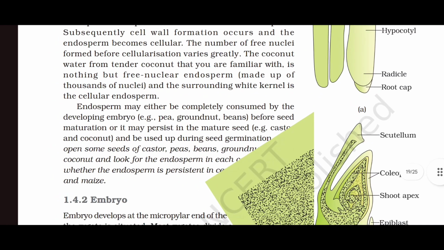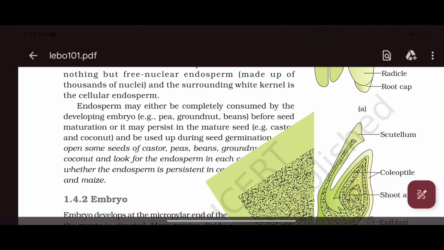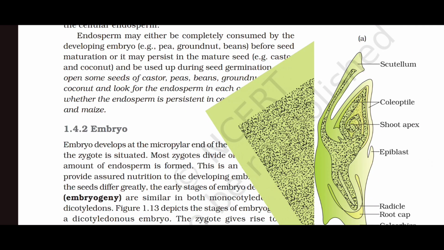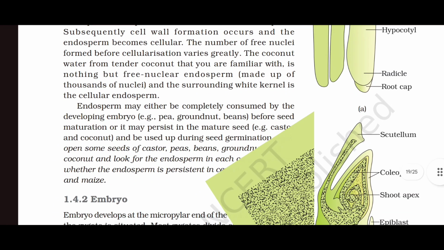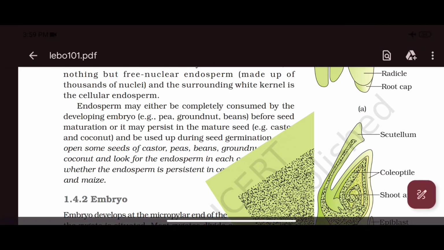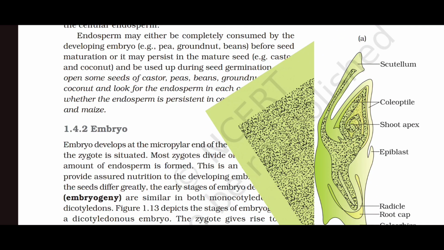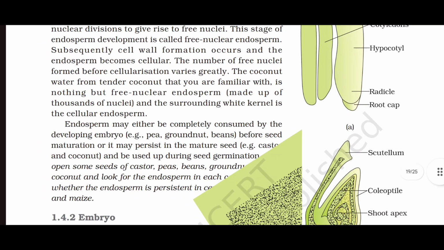Endosperm may either be completely consumed by the developing embryo, for example pea, groundnut, beans, before seed maturation, or it may persist in mature seed, for example castor and coconut, and be used up during seed germination. Split open some seeds of castor, peas, beans, groundnut, fruit of coconut and look for the endosperm in each case. Find out whether the endosperm is persistent in cereals: wheat, rice, and maize.